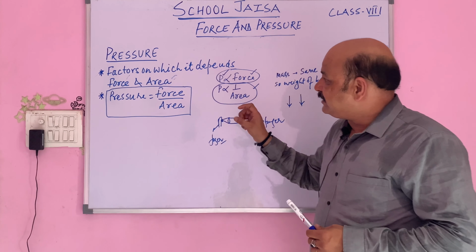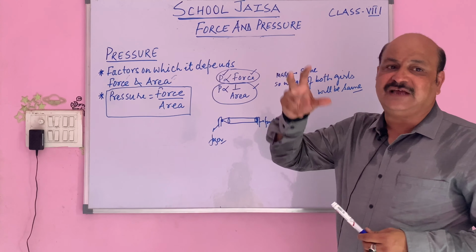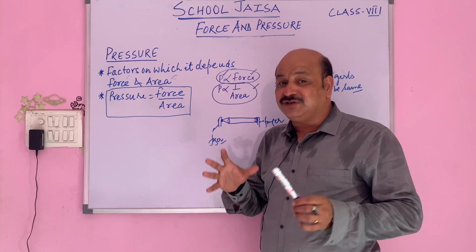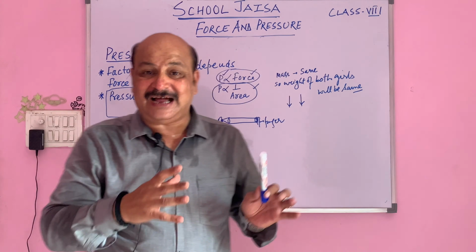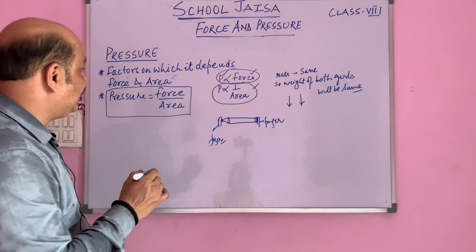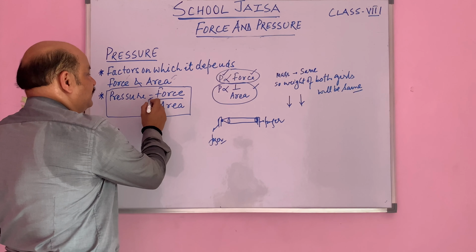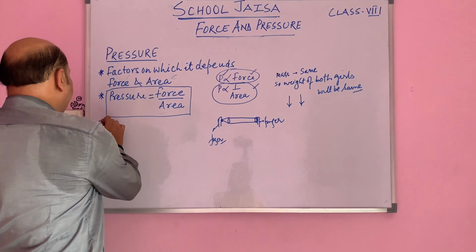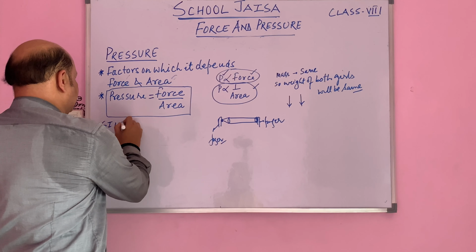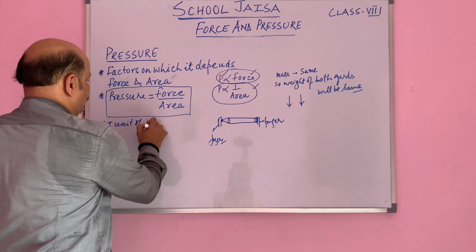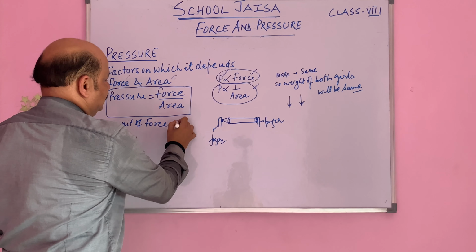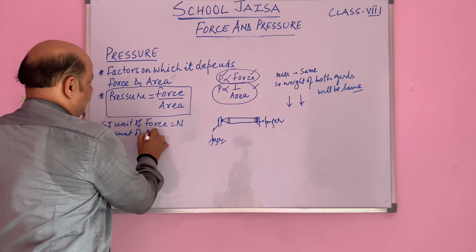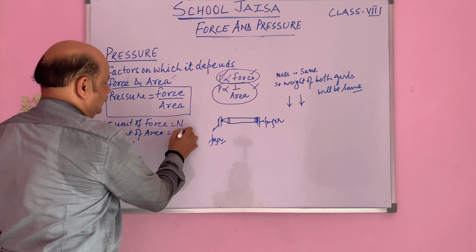So whenever we want to express the effect of the force, a physical quantity is required, and that physical quantity is pressure, and we know the formula of pressure is force upon area. Now when we talk about the unit, the SI unit of force is Newton, whereas the SI unit of area is meter square.